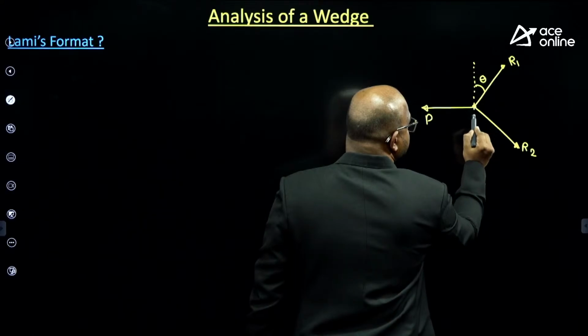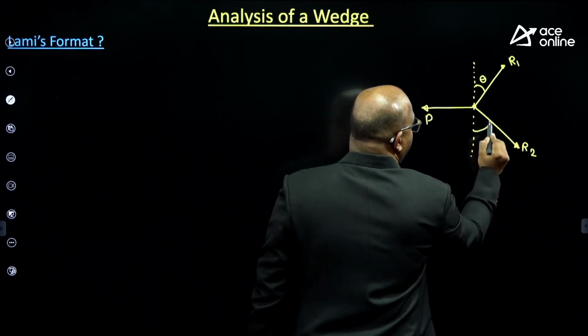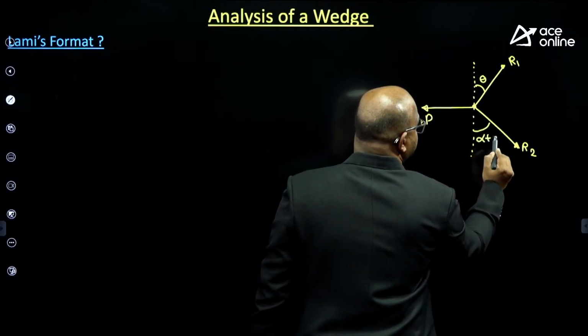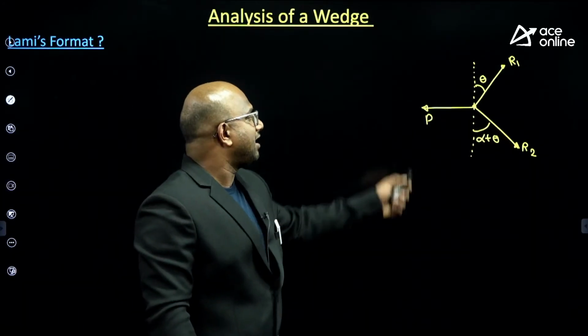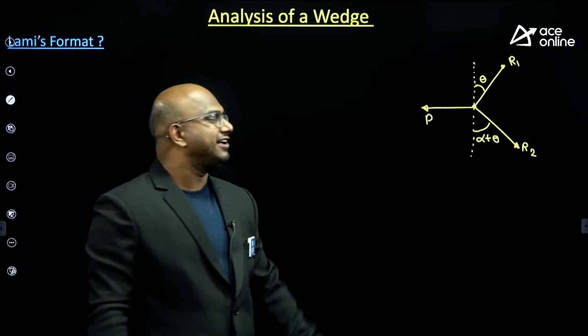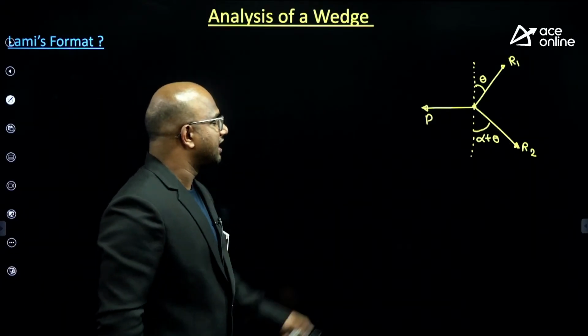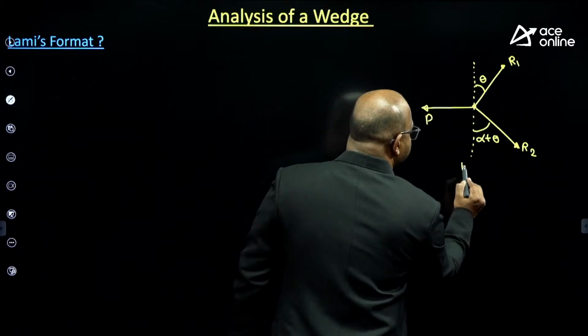R2 is making how much angle with respect to vertical? Alpha plus theta. Just remember this one. R2 is making alpha plus theta. Now I can find it very easily. This is about the wedge, Lami's theorem format for the wedge, guys.